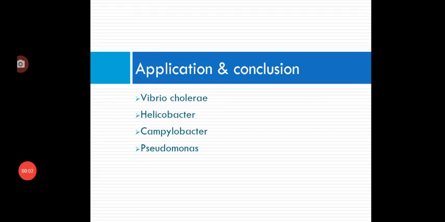Hello everyone. In this video, I'll be explaining the precautions against infection caused by Vibrio cholerae, Helicobacter, Campylobacter, and Pseudomonas. Coming first to Vibrio cholerae, it is the causative bacteria that is responsible for causing cholera in humans.